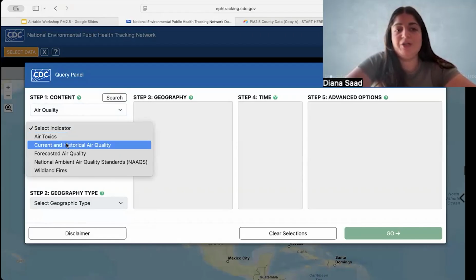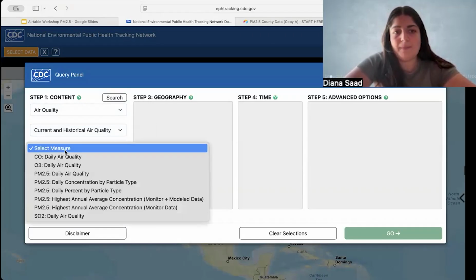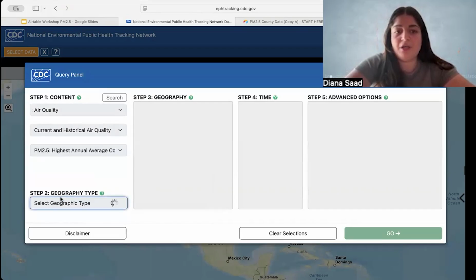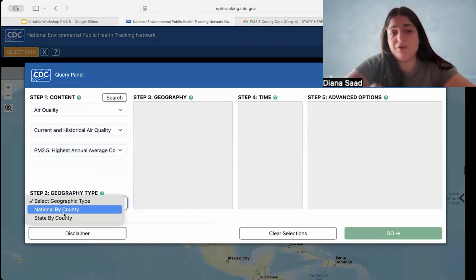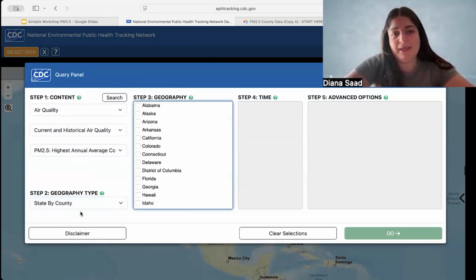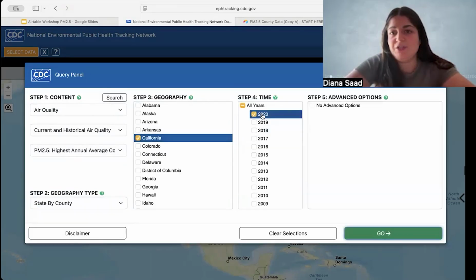Your indicator will be current and historical air quality. The measure will be PM 2.5, highest annual average concentration. This is going to include monitor plus model data. And for your geography type, you can either do national by county, that's going to show you all the counties, or you can do state by county. I'm going to do California and choose 2020.